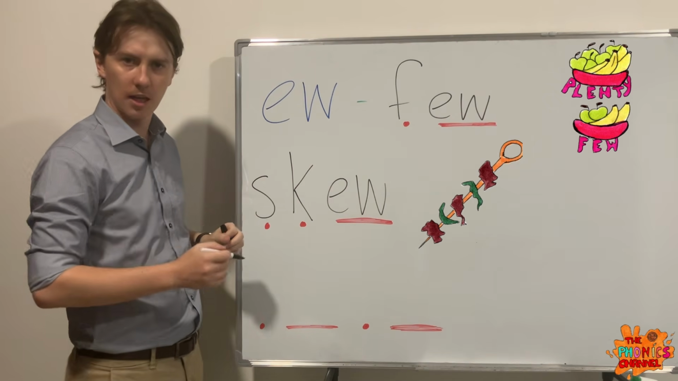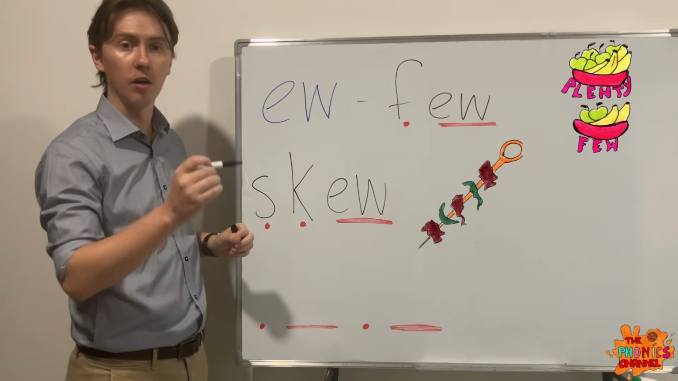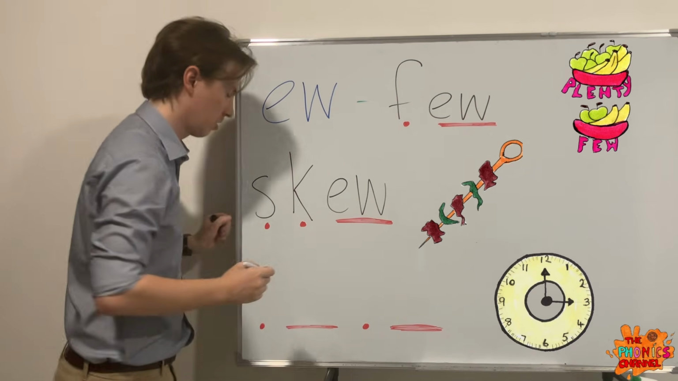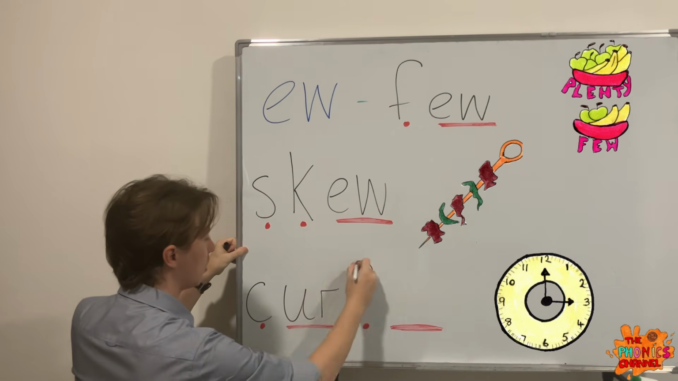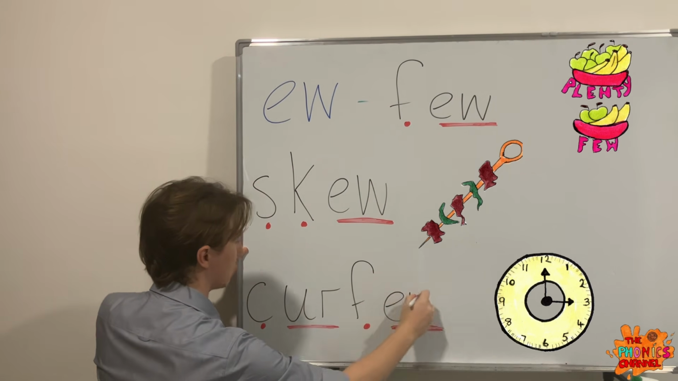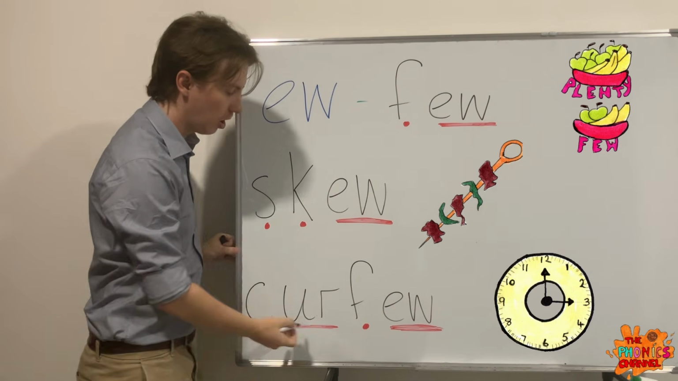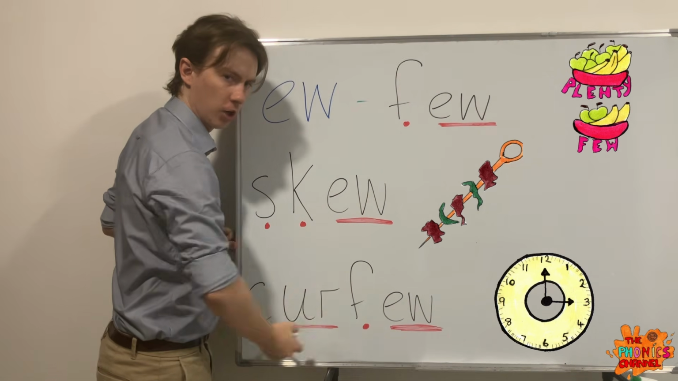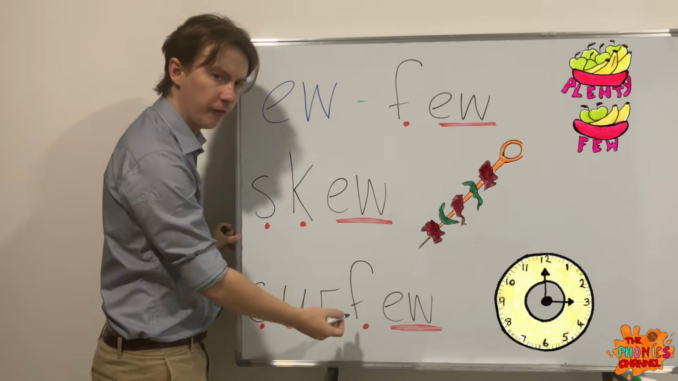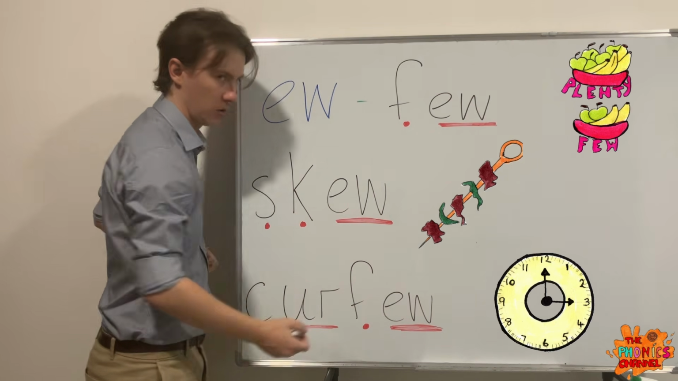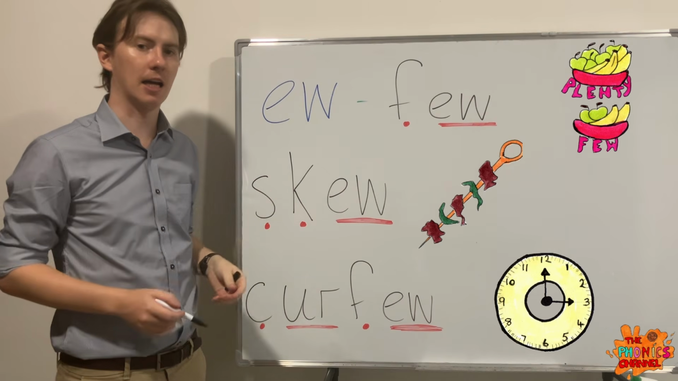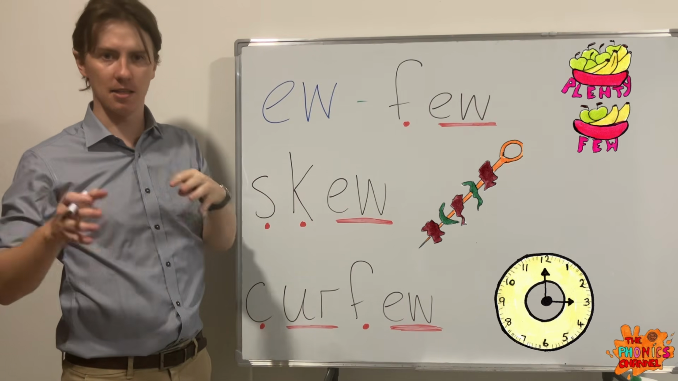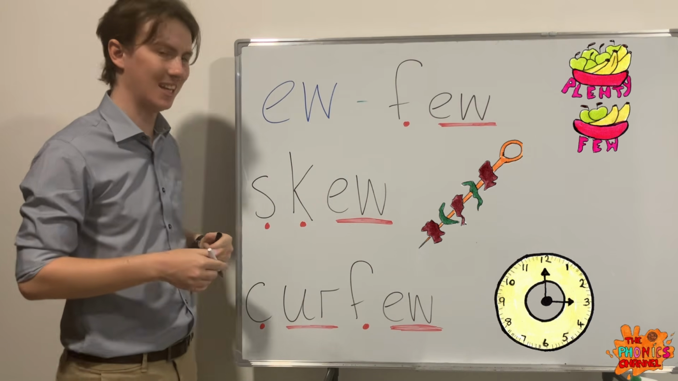And next one, or the last one, is curfew. Curfew. You. Curfew. You. Curfew. You. Curfew. My curfew is 8 o'clock. I need to be back in the house by 8 at night. That is my curfew. Could be a sentence.